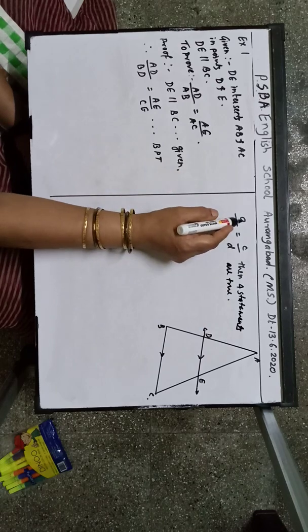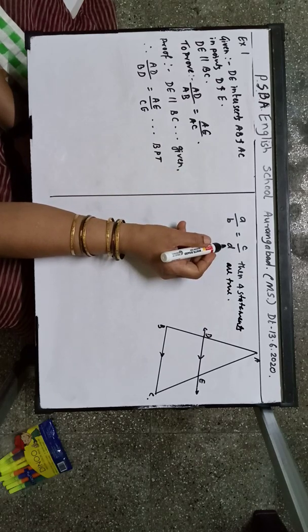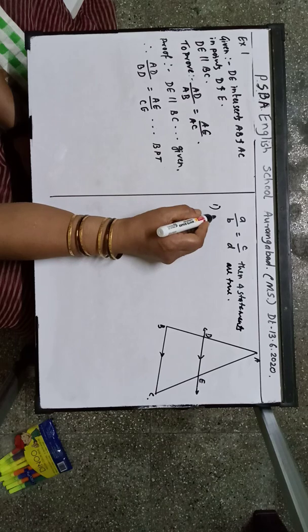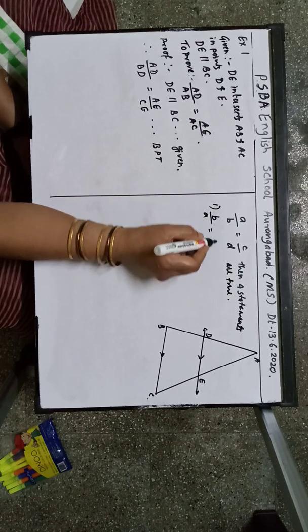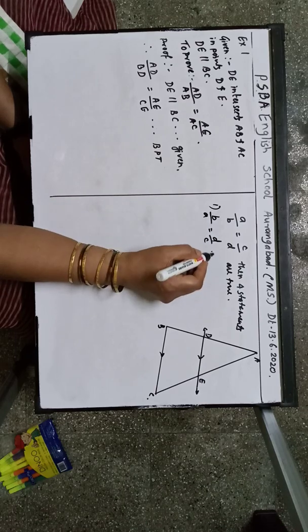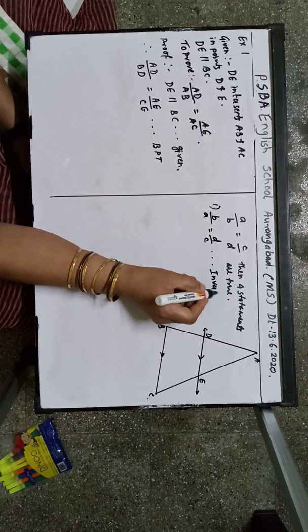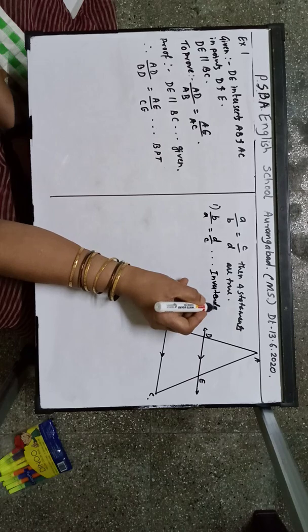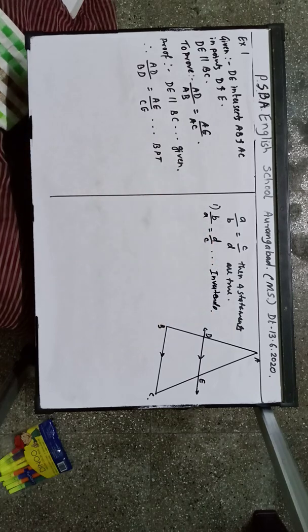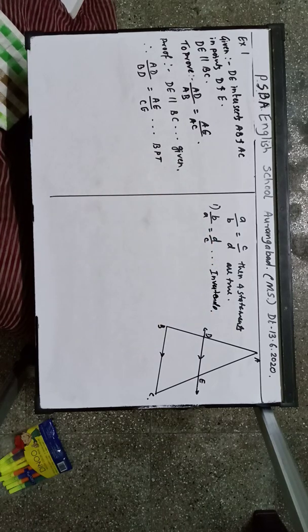So here if A upon B is equal to C upon D, then first will be B upon A is equal to D upon C. This statement is called invertendo. So if you take inverse of both the sides, then also they are equal.